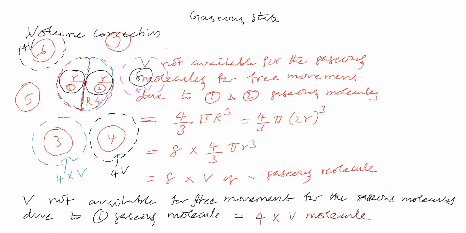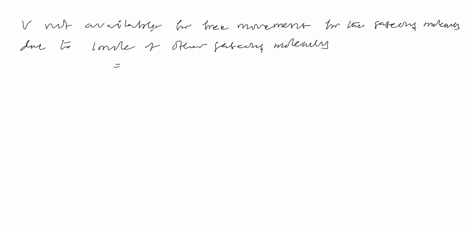Like this, due to gaseous molecule 4, 4V volume is not available for free movement for gaseous molecule 3. Now, due to gaseous molecule 3, 4V volume is not available for free movement for gaseous molecule 4. This is van der Waals thought. So, from this, we consider the volume not available for free movement for the gaseous molecules due to 1 mole of other gaseous molecules. 1 mole means Avogadro number.